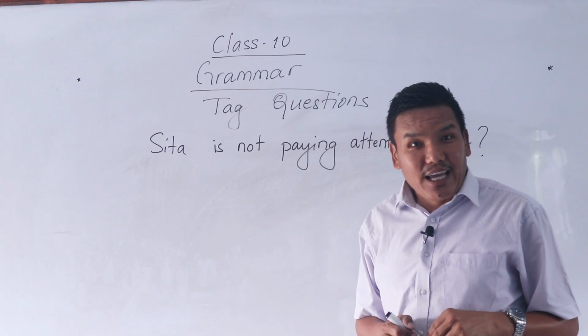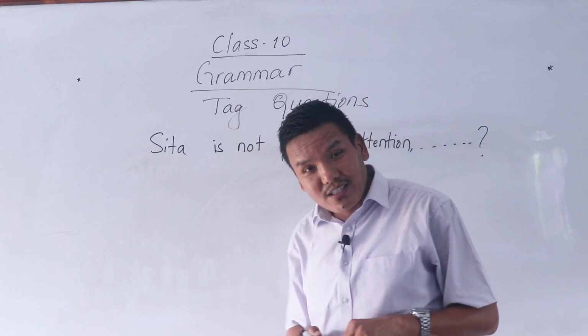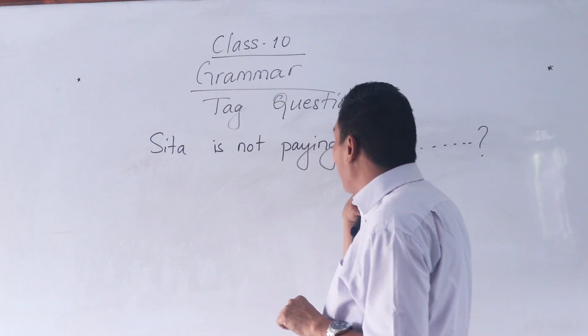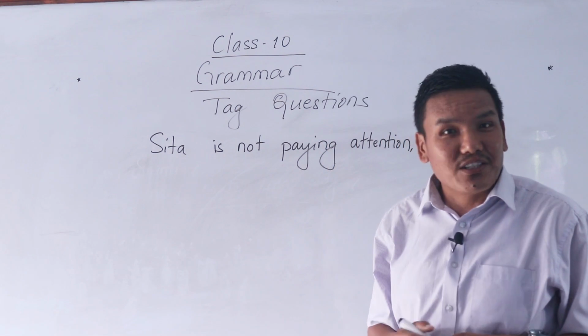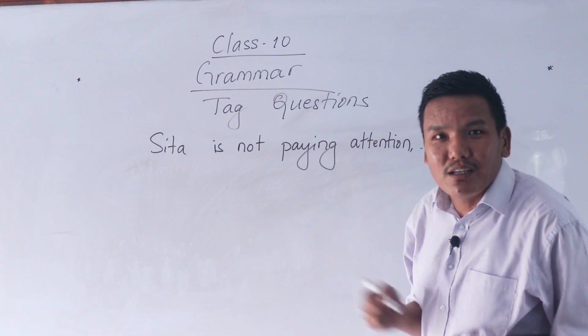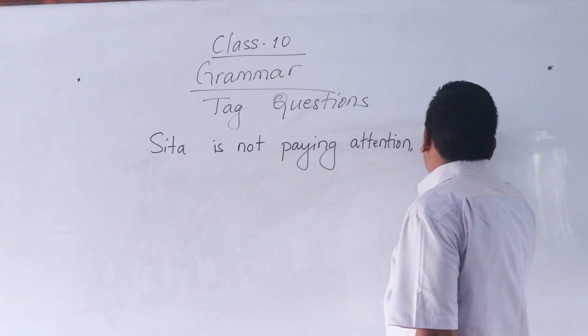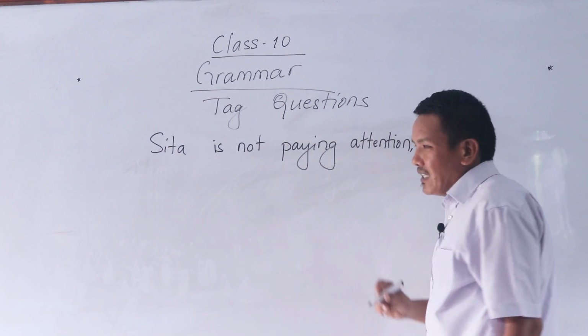This sentence has an auxiliary, that is not. Is is there. Sita is not paying attention. The sentence is negative. So it's very simple. Sita is not paying attention. Is she?